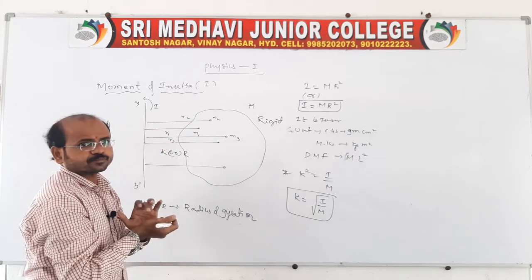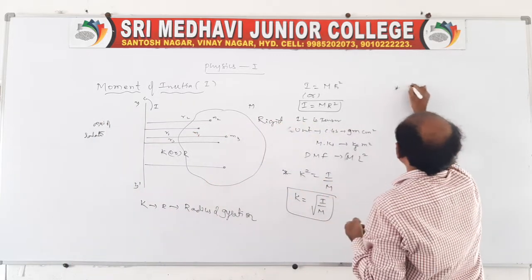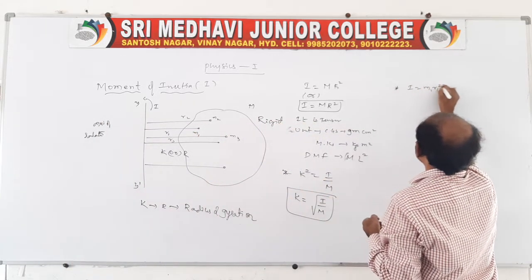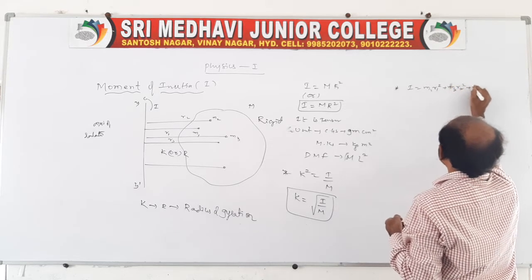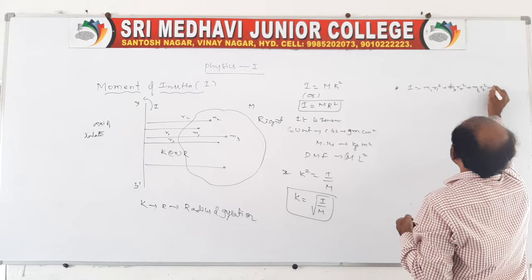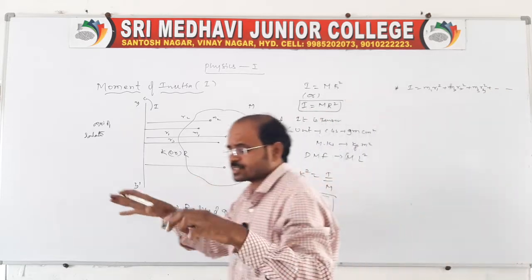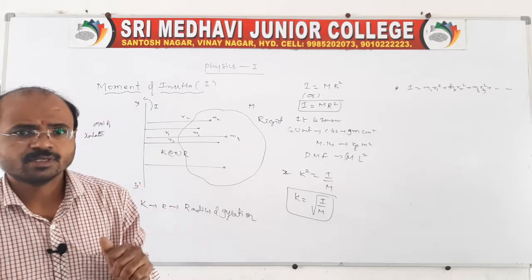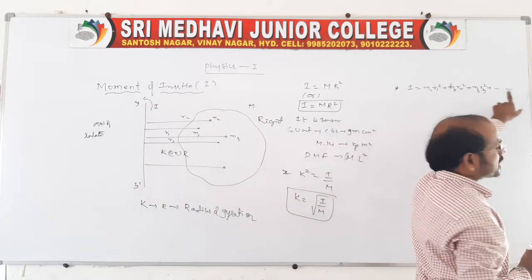So you write the moment of inertia for individual particles: I is equal to m1 r1 square, and m2 r2 square, m3 r3 square and so on, because we have n particles located at different places. So here I is equal to m1 r1 square plus m2 r2 square plus m3 r3 square and so on.